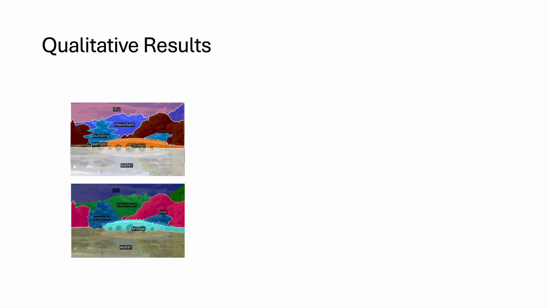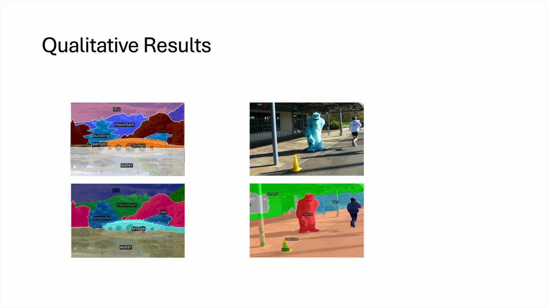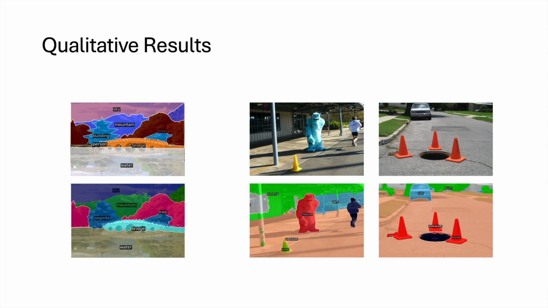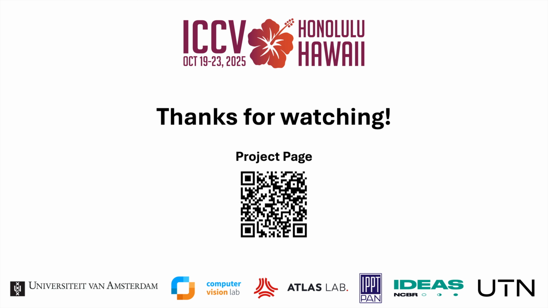Finally, some qualitative results. Here we see the ground truth annotation of this particular photo, and the next picture is our method's prediction. As we can see, the method classifies the building with the exact type of building. Next, we show 2 pictures that are taken in the wild that actually don't have known annotations. As we can see, our model generalizes well, correctly identifying the mascot and the hole, while never being fed this class. For quantitative results, we refer to the paper.